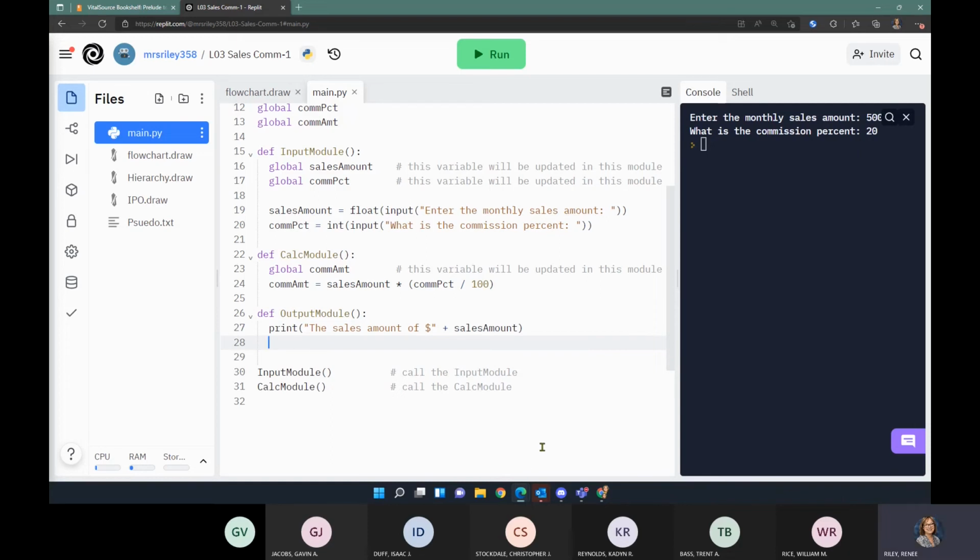I'm doing something wrong with my print statement. What is it? It's not highlighting it. Trying to go into my replicas. I guess we're okay.